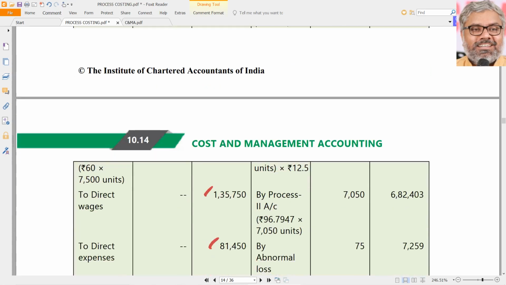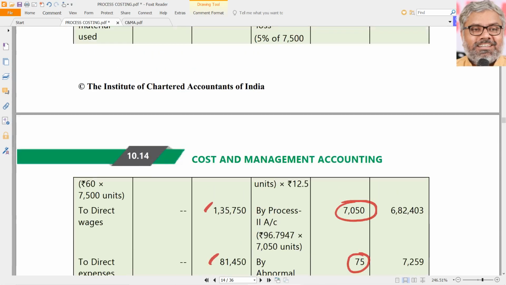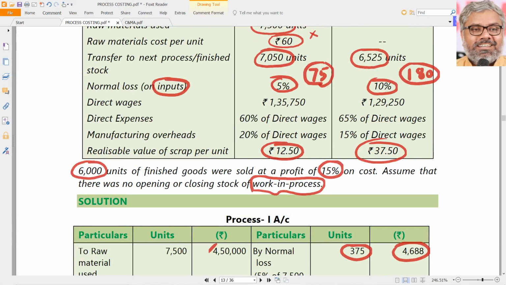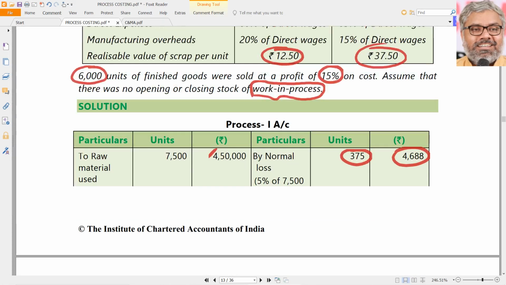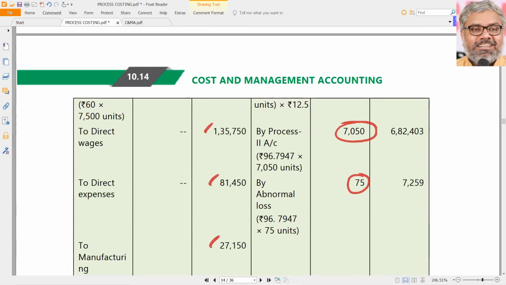Then what you can do is first complete the units tally. How many units are transferred to next process? 7,050. Then automatically abnormal loss in the number of units will be arising, that is 75, which we already calculated. That is in process 1 we are talking. But here scrap value and all you should not take for 75. That is different. That will be dealt separately later.